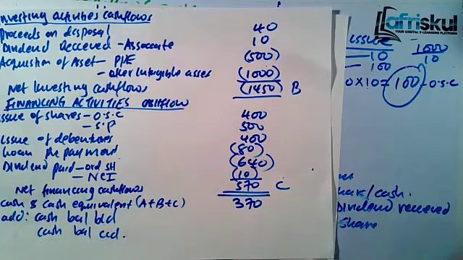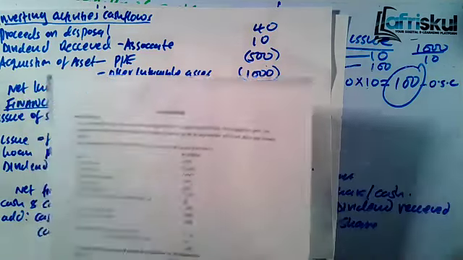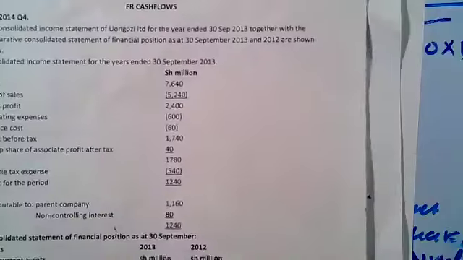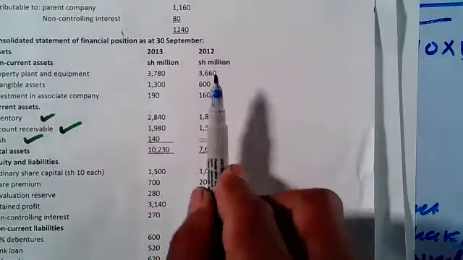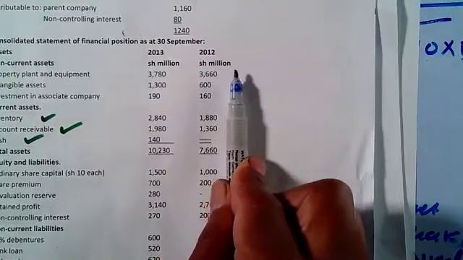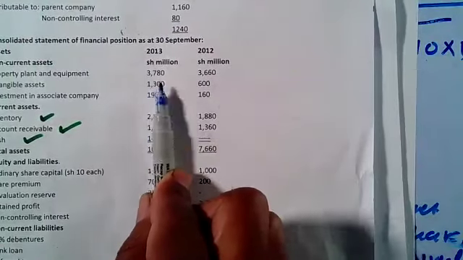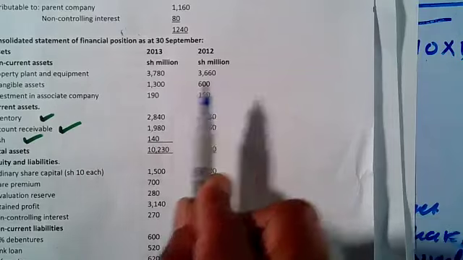How do we get the cash balance brought down? Now this is how you argue. So looking here, this is how we get the cash balance brought down. We are having 2 years here. We have 2012 and we have 2013. Now the 2012 is our balance brought down. 2013 is the balance carried down.